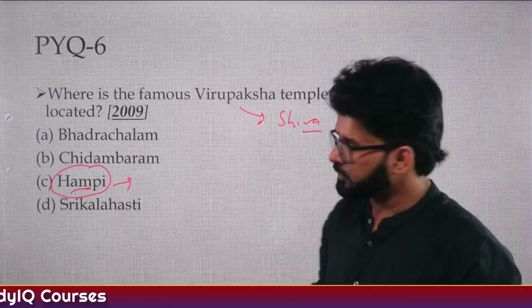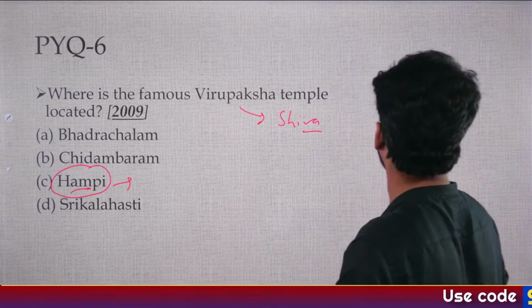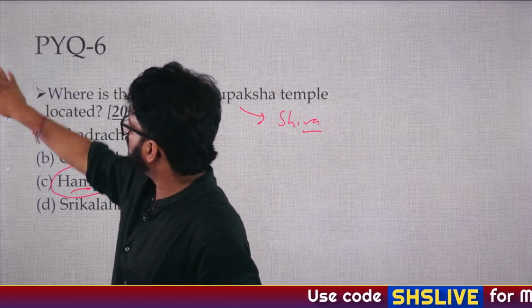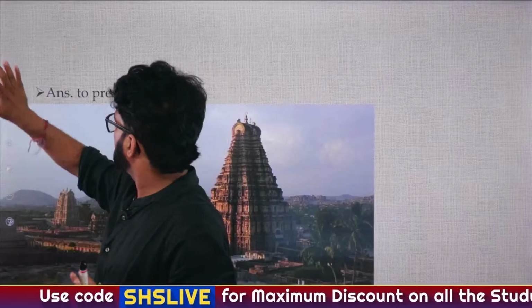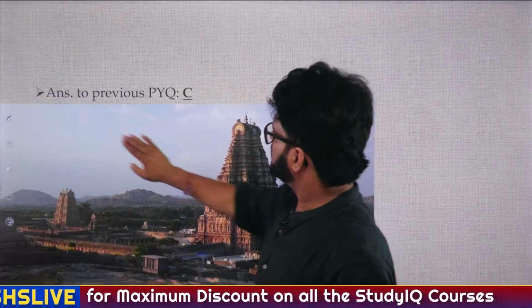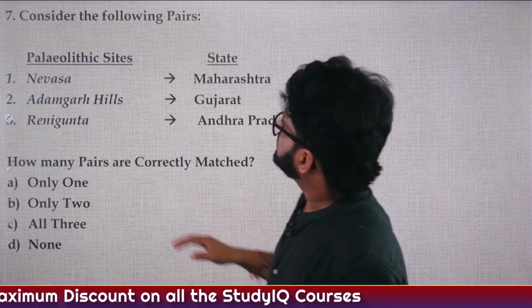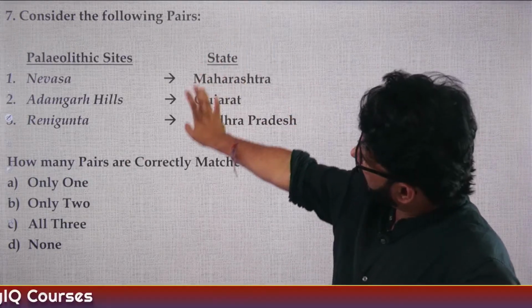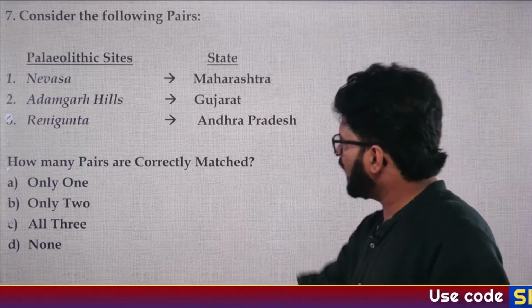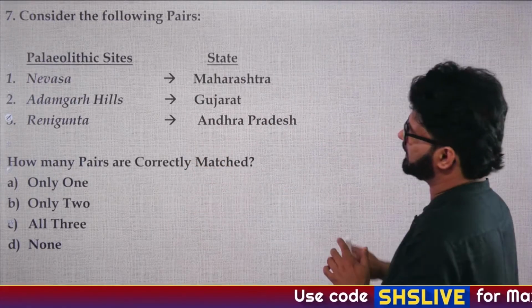Very nice. So the answer is Hampi. Cool. Next question, let's now solve. We have done 6 PYQs now. Now we'll do 4 practice questions. So the answer is C. Okay. 7th question for you. This is a practice question, not a PYQ. You have some Paleolithic sites and some states. You have to tell how many pairs are correctly matched.